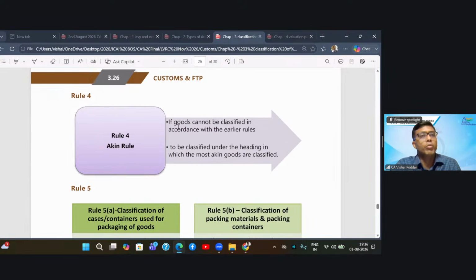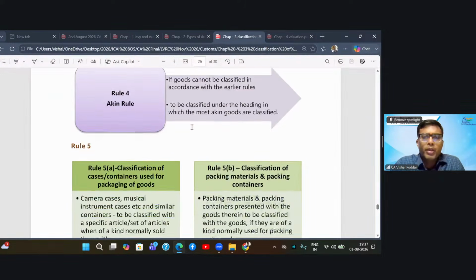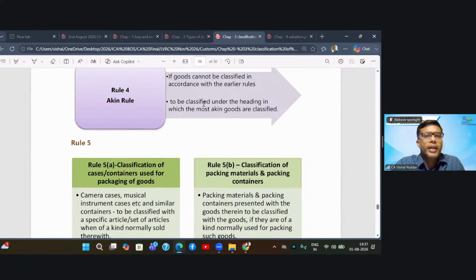Today we have even more gadgets and technological things coming up. Now, how to classify such new goods for which there are no names existing either specifically or even generically, because they are totally new? Then rule 4 comes into the picture. It says that where you cannot classify the goods as per the above rules of 2 and 3, you classify your goods under the heading which is akin, similar, to your goods.